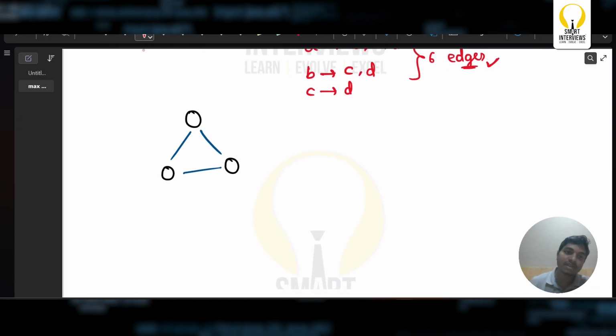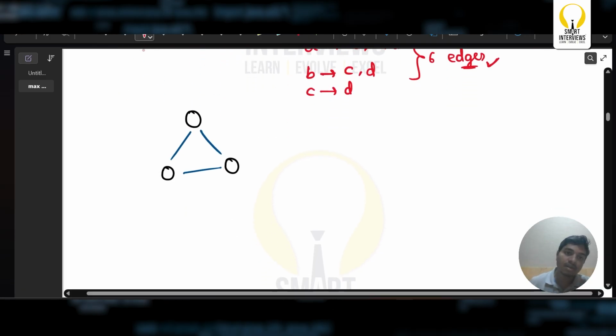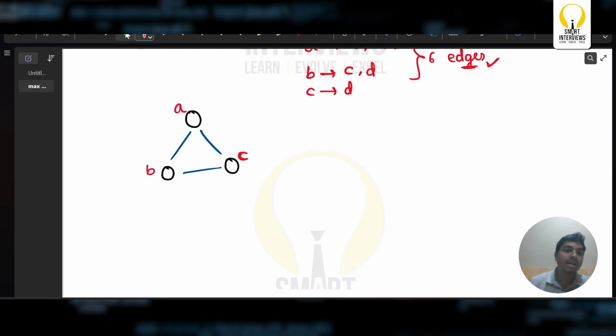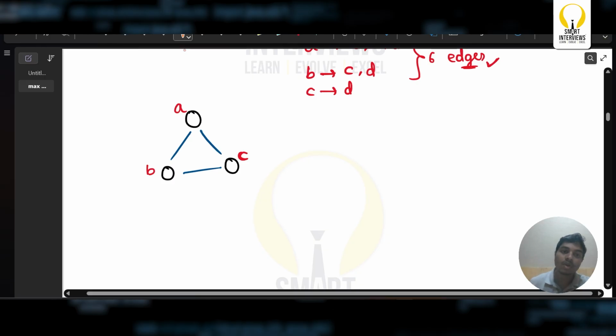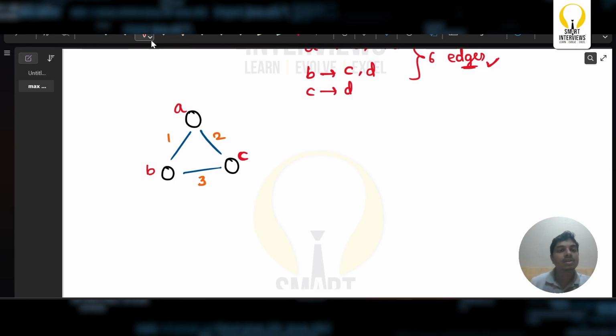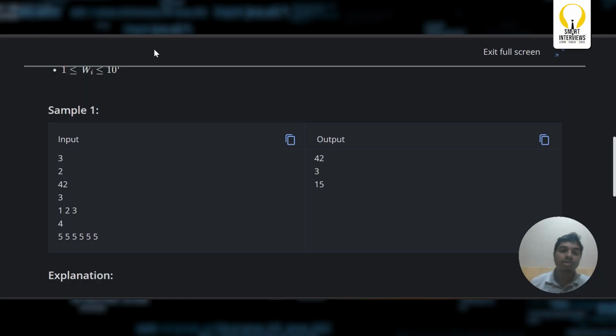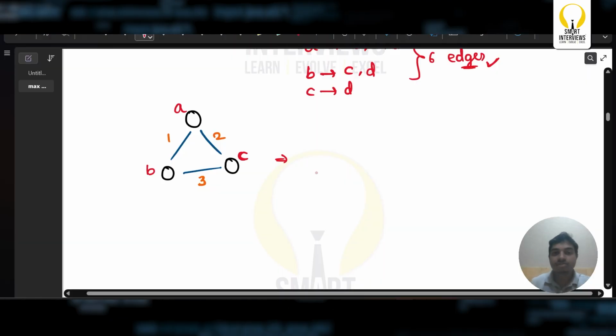If I say this is vertex A, vertex B, as well as vertex C, and I make the weights 1, 2, as well as 3, then if you look at the output, it says 3 for this. The output says 3.